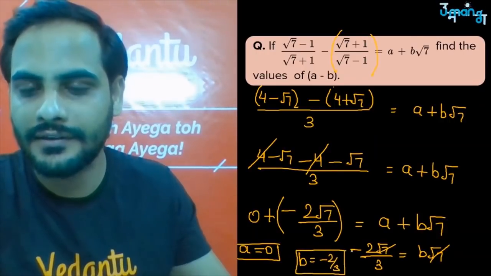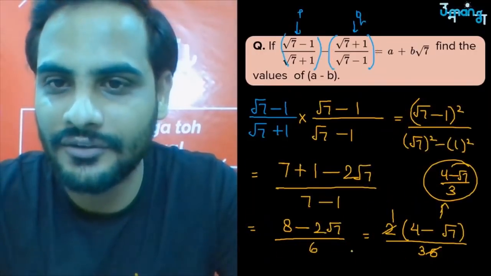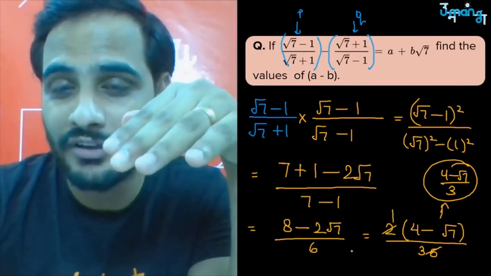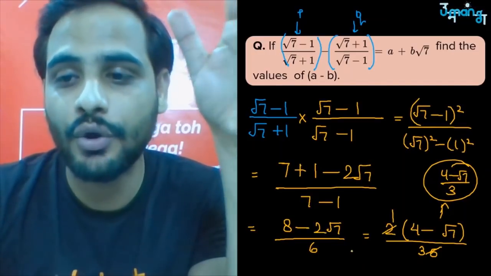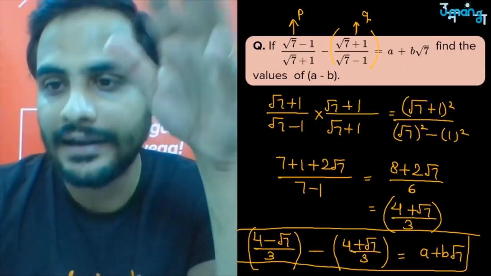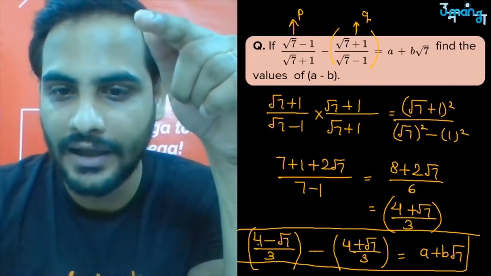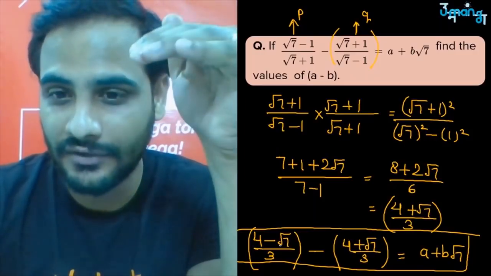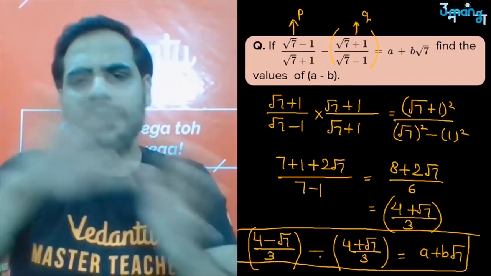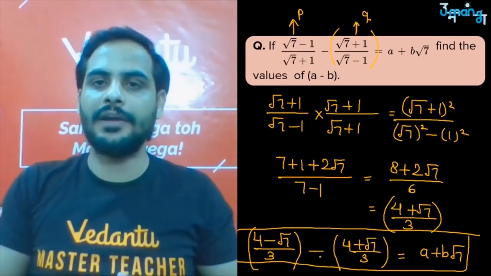Got it? This is how you can get your answer for this question. First I have rationalized the first part, root 7 minus 1 upon root 7 plus 1. When you rationalize it, you get 4 minus root 7 by 3. Then I rationalized the second part and I got 4 plus root 7 by 3. So I rewrote that the first part, 4 minus root 7 by 3, minus that whole 4 plus root 7 by 3, is equal to a plus b root 7.